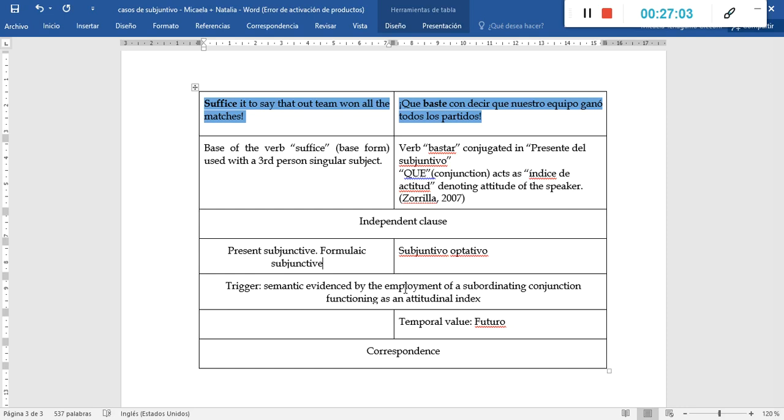We can speak of the trigger in the case of Spanish, because in the case of English, suffice it to say is a fixed expression. That's why we classify the instance as formulaic subjunctive. But in the case of Spanish, what triggers the use of subjunctive mode is the presence of this attitudinal index, the presence of this subordinating conjunction acting as attitudinal index o índice de actitud.